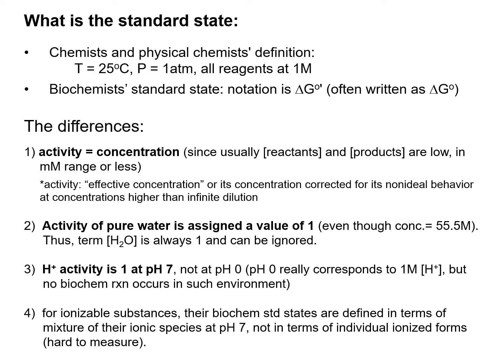But biochemists found that these conditions are too extreme and not so relevant to cellular systems and living organisms. So they had to come up with a modified version of the standard state, and its notation is delta G naught prime, but it's often written as just G naught prime in biochemistry. So now let's take a look at the differences between the chemist's and biochemist's standard states.